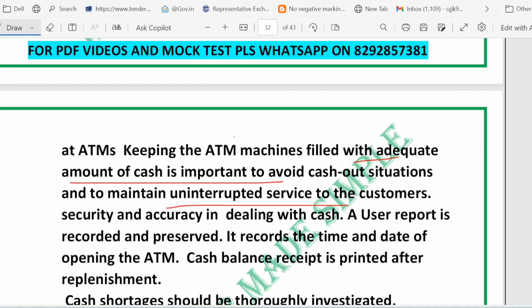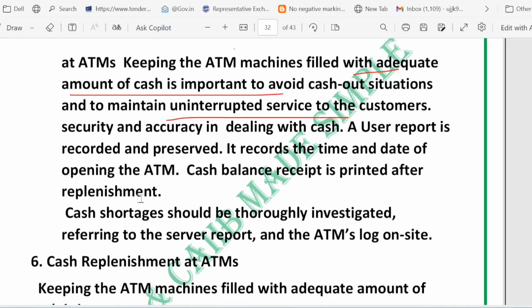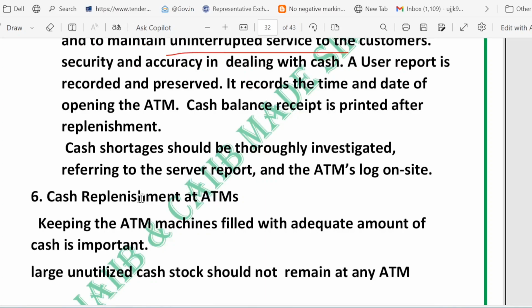The rule is that only authorized, screened staff handle ATM cash transfer. The staff are background checked and their photo plus biometric details are recorded so that we know exactly who handled the money.